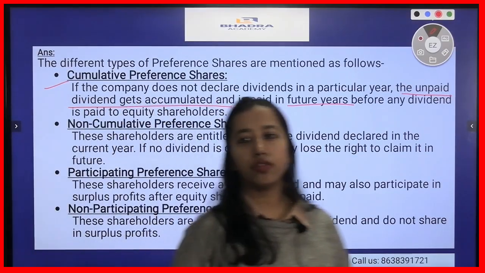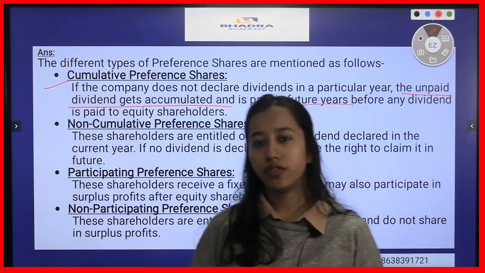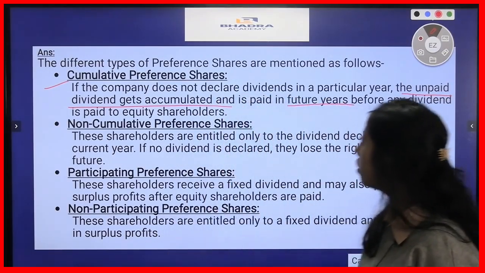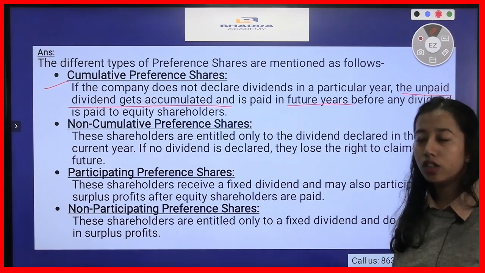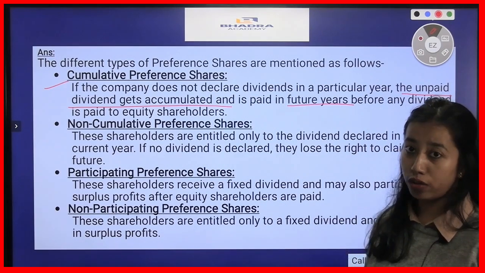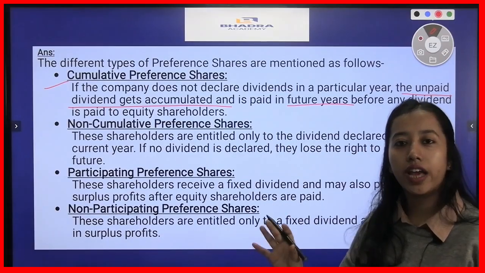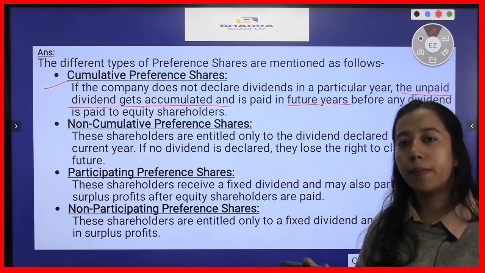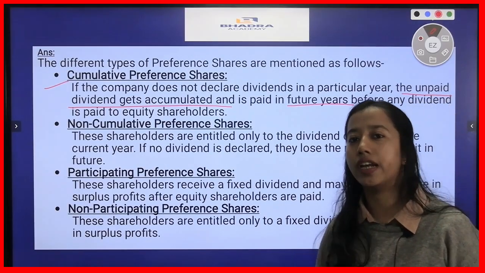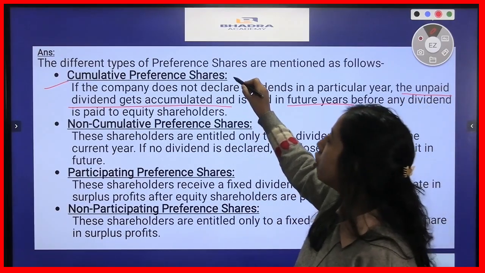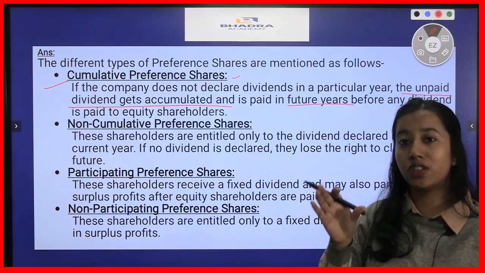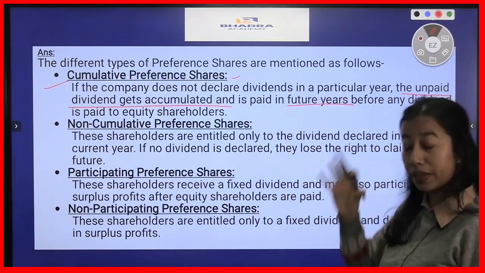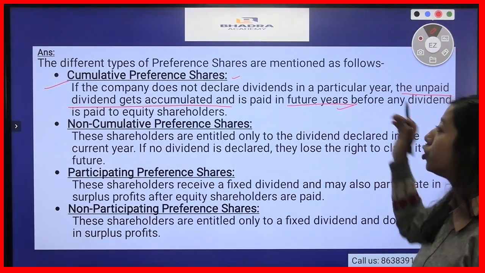So suppose for certain reasons, in a particular year a company did not declare payment of dividend. Suppose a preference shareholder holds 8% preference shares, but in a particular year the company did not declare any dividend. So in case of cumulative preference shares, that 8% dividend will be added in the next year. So that particular dividend will be paid in future years.